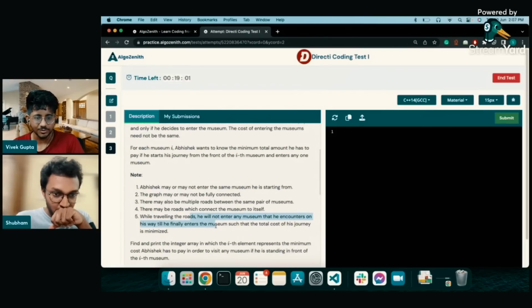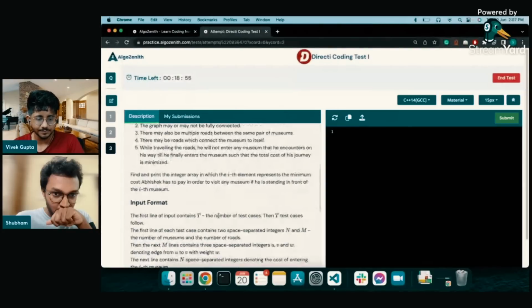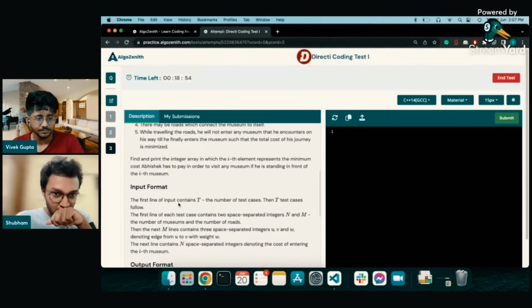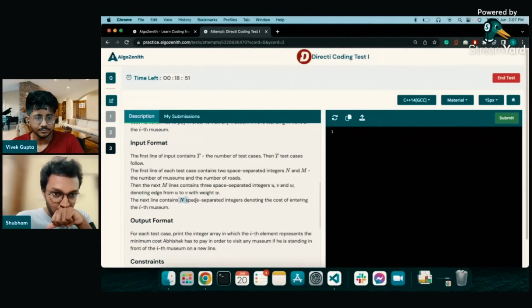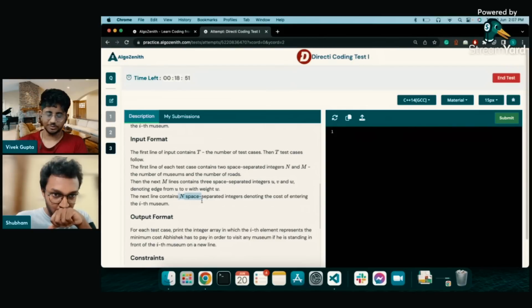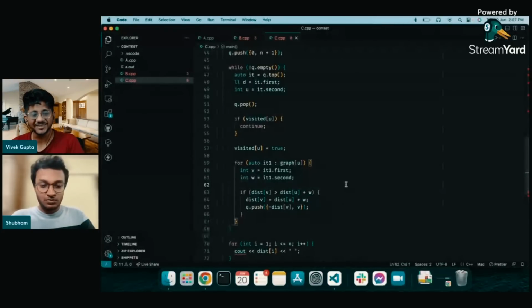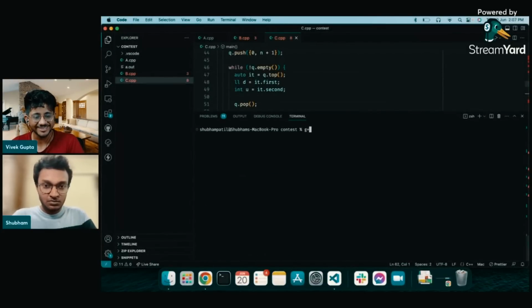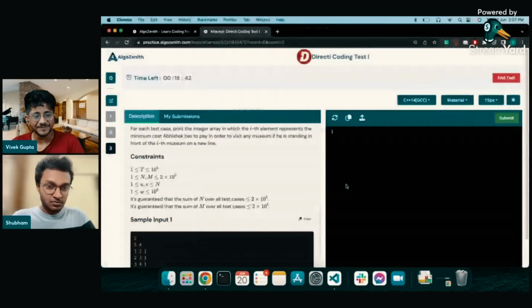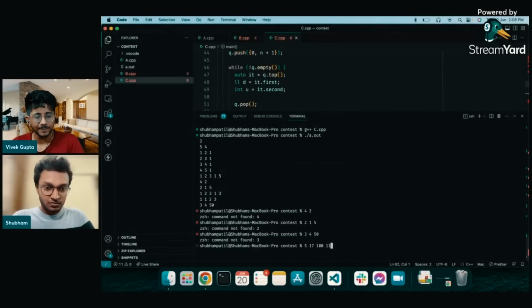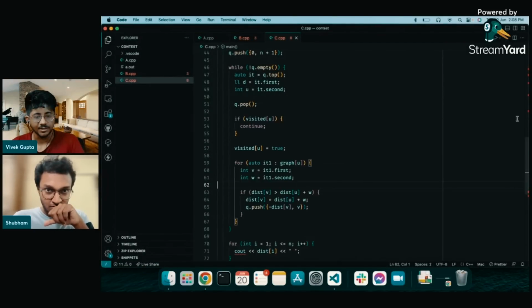Okay, so he's looking at the cases. He has 18 minutes. I think he will be able to solve it now. He has already written the code. Did you see it took him like 4 or 5 minutes just to code all of this? Okay, I think he has taken test cases.